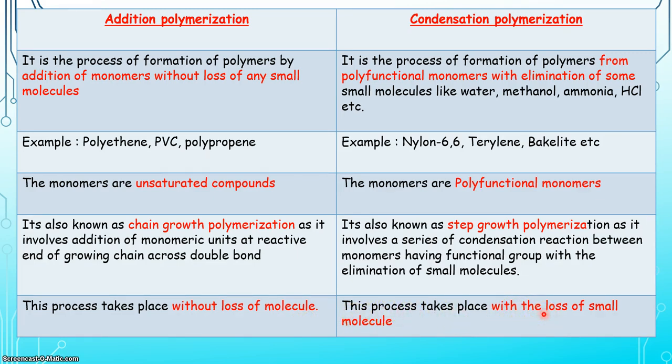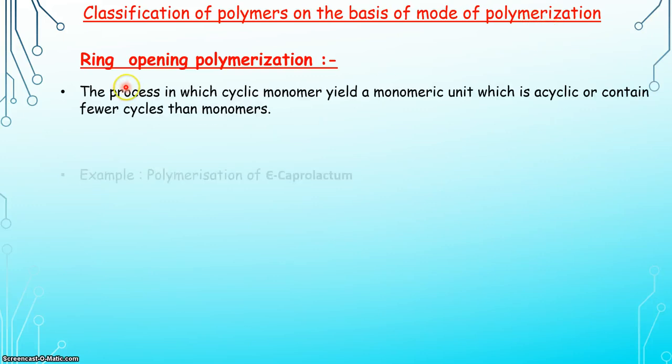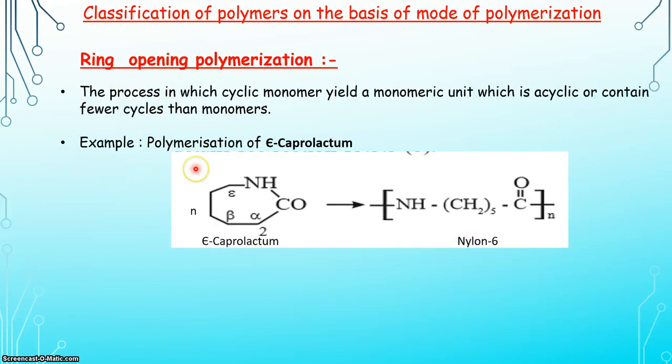of small molecules. The last category of classification of polymers on the basis of mode of polymerization is ring opening polymerization. Let us discuss an example of ring opening polymerization, that is polymerization of epsilon caprolactam. Here the structure of epsilon caprolactam is cyclic. So we are using a cyclic monomer. By using that cyclic monomer we are getting a cyclic polymer. In this example, we are preparing nylon 6 from epsilon caprolactam.